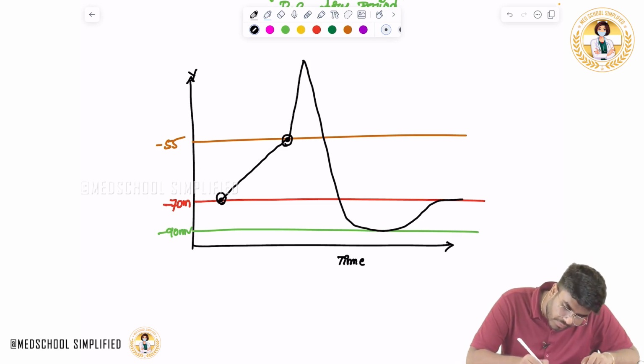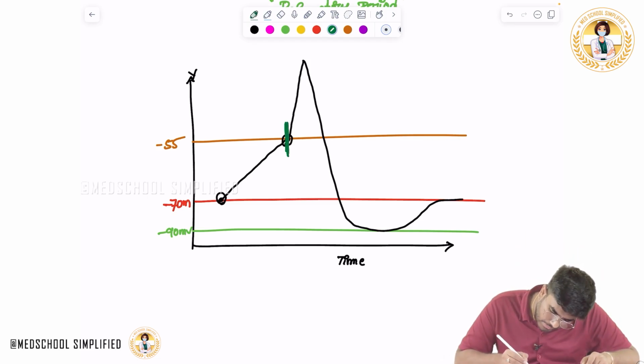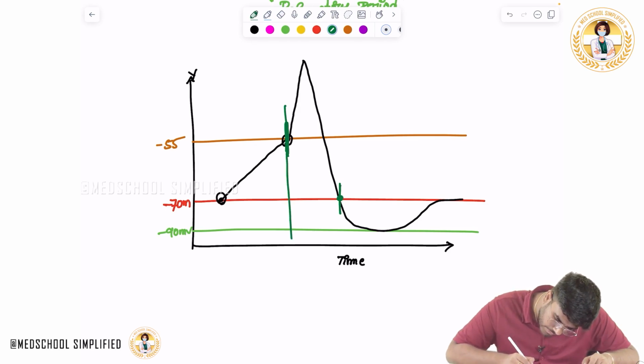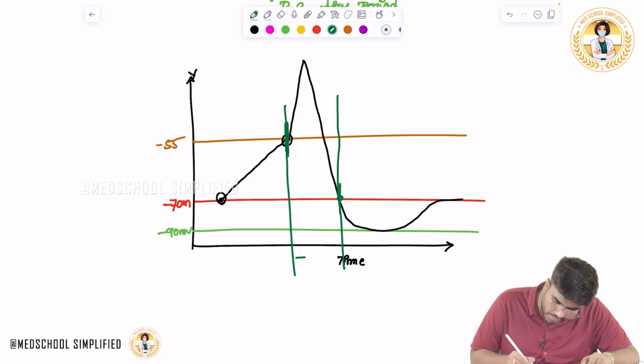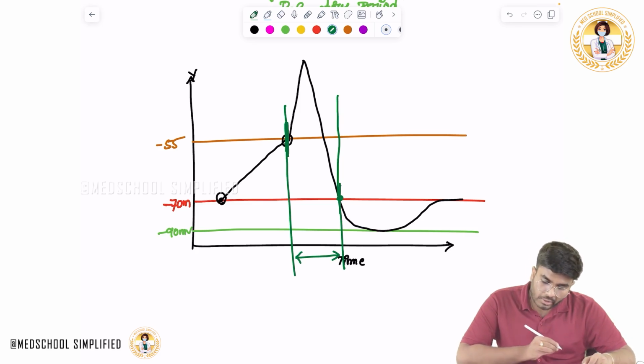So starting from the depolarization and till here, this time period, whatever you do during this time period, the neuron is not going to generate one more action potential. Okay, but look.